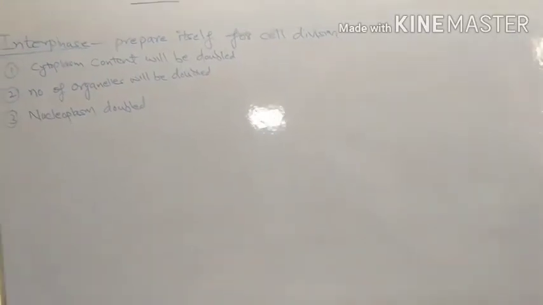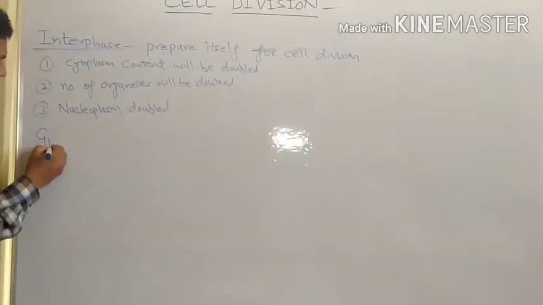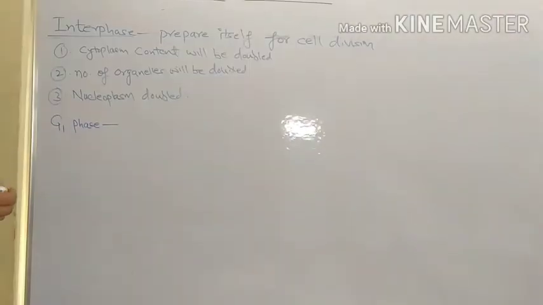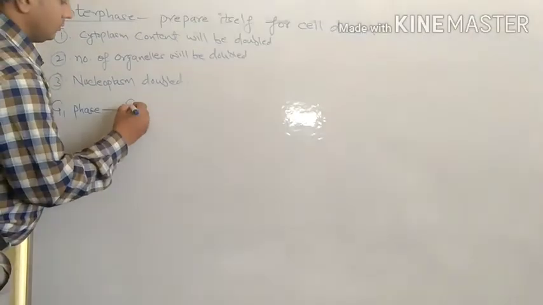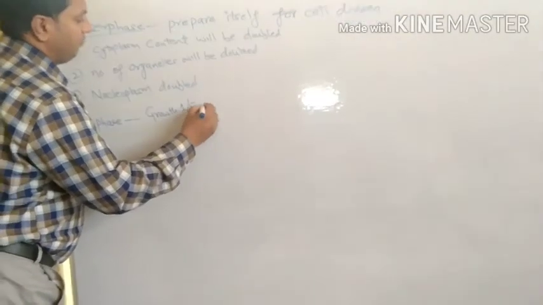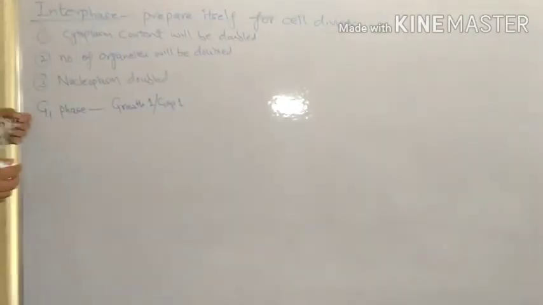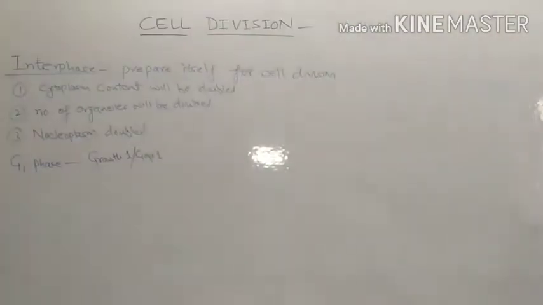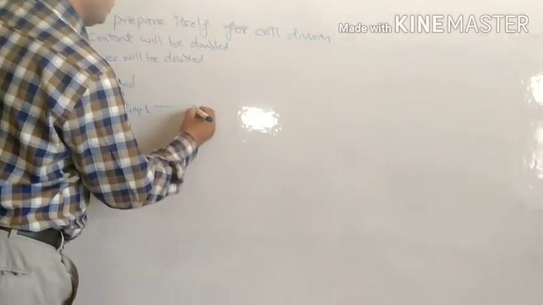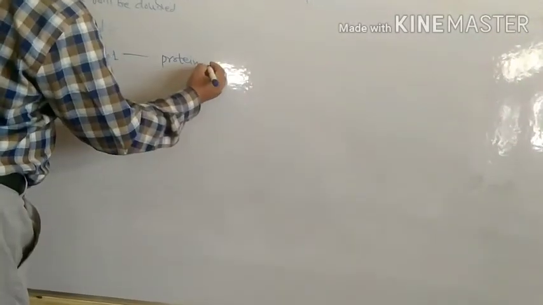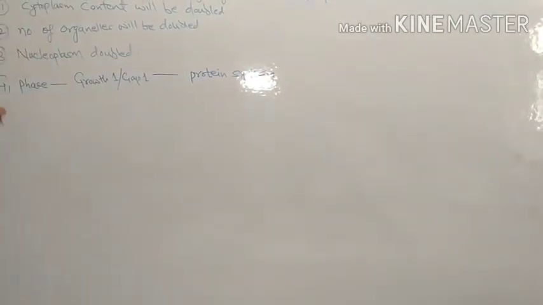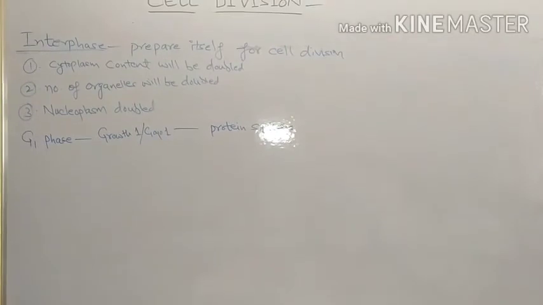There are three phases in interphase. First one is G1 phase, or growth 1, also called gap 1 phase. Now what happens in G1 phase? In G1 phase, protein synthesis starts. So this is the G1 phase, gap 1 phase, in which protein synthesis starts.